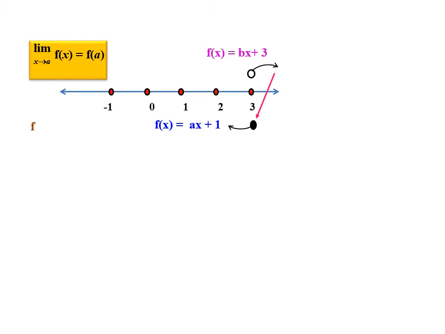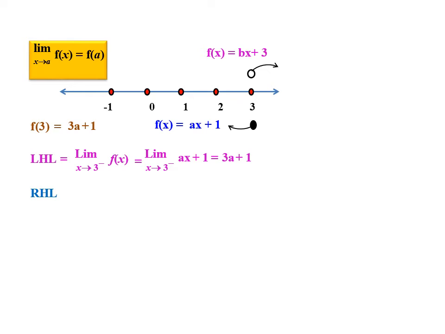So the limit of f of x at 3 will be equal to 3a plus 1. So LHL, the limit of f of x as x tends to 3 minus, will be equal to the limit of ax plus 1 as x tends to 3 minus, which equals 3a plus 1.